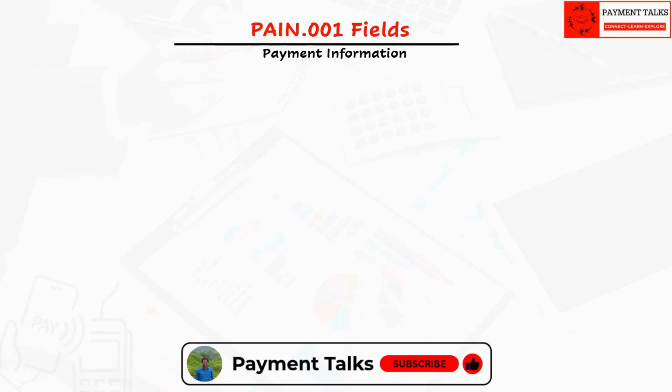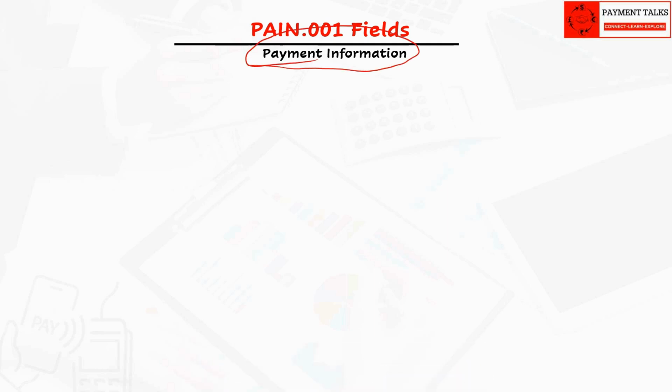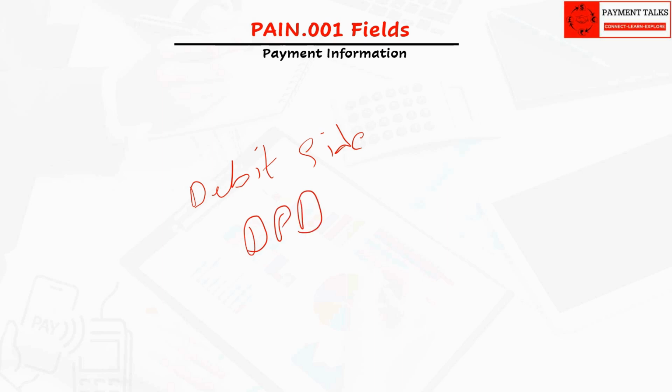We now move to the next section, that is payment information section. This section contains batch level info. This section contains set of characteristics that applies to the debit side of the payment transactions included in the credit transfer initiation. To understand the debit side and credit side of the payment chain, please refer to the previous videos of DPD and CPD, where it is clearly discussed on what will be the debit and credit side of a payment irrespective of the bank and its position in the payment chain.